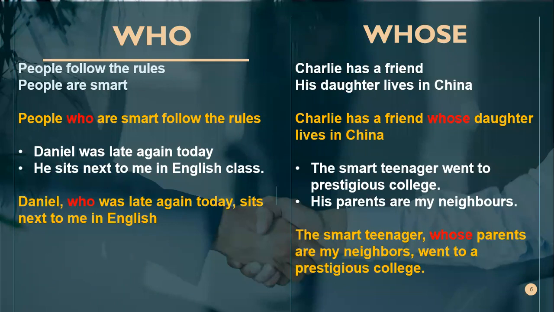Okay, then you must be careful here. Look at this one. Charlie has a friend. His daughter lives in China. Charlie has a friend whose daughter lives in China. Whose is replacing his. You don't need to use his anymore here. You got it? Whose daughter. You don't say whose his daughter. His is already replaced by whose. You just use whose because it replaced his. That is possession. Can you repeat your sentence once again?